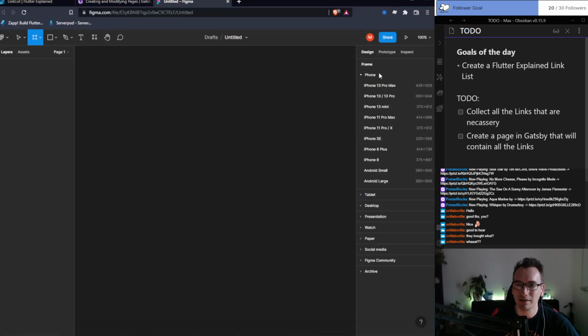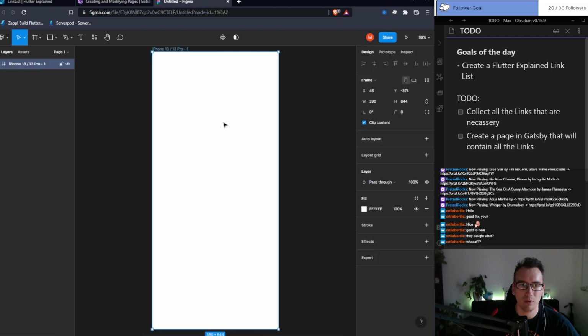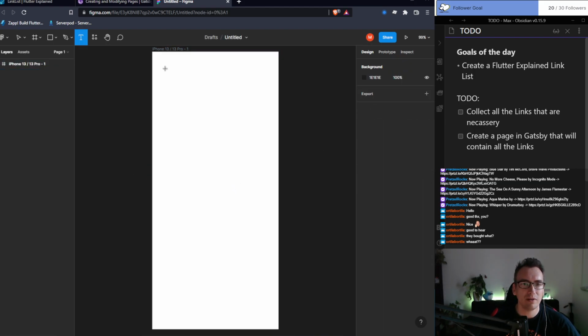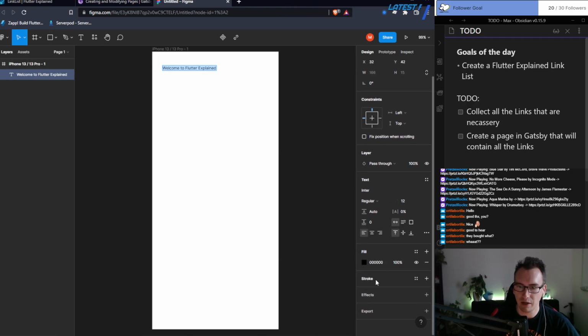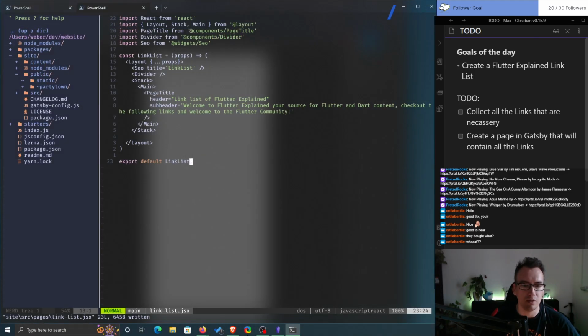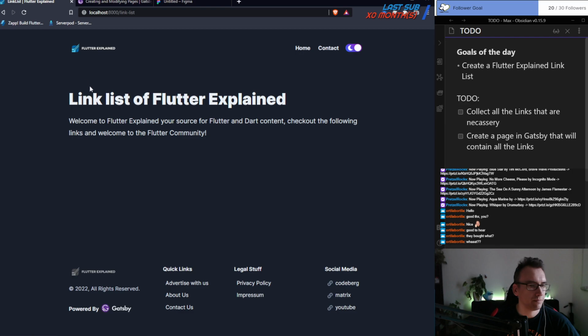So then let's say we have a phone, mobile first approach. So what I believe is we have some text up here. Welcome to Flutter Explained. I think that's enough. And then do we even write something? It's a good question. So put that in a very high resolution and give him some space. I think for a headline, 32 is too big, 16 too small, 20. No, let's keep it 20. I don't even know what the real actual size is.